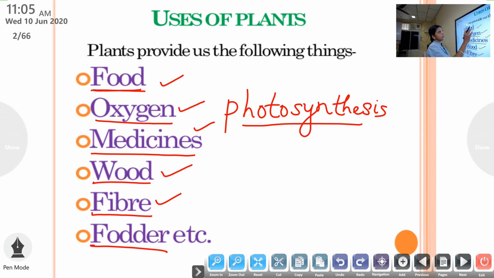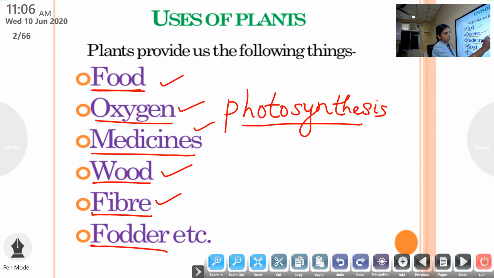Okay, so I repeat, we are learning about the useful things that we get from plants. Which are they? First is called food. Anything that is eaten for living and growing is called food. And the second thing is oxygen, a gas which is released into the atmosphere by the plants during a process called photosynthesis.